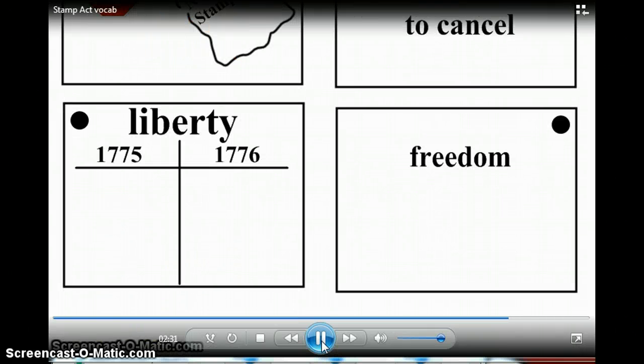The last vocabulary card is the word liberty. It's probably the easiest one. It means freedom. What I have on the card is a T-chart in 1775 and 1776, and my intention is to draw the colonies in for you and show you that they were part of England in 1775, and in 1776 they were free. So we can do that in class on Thursday or Friday instead. So these are your 4 vocabulary cards. I hope you have all the definitions down and the pictures as best you can.